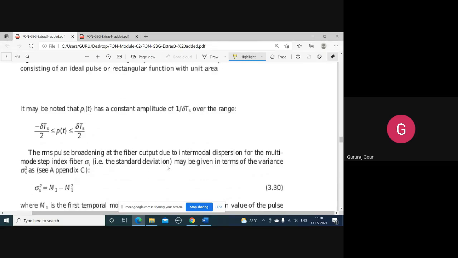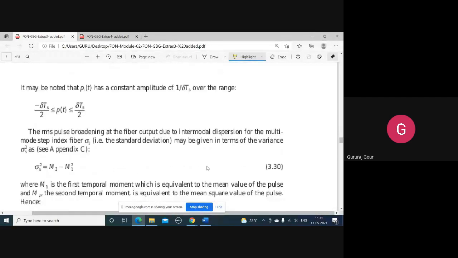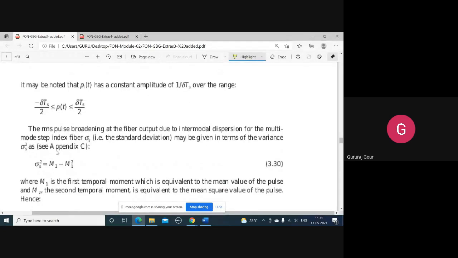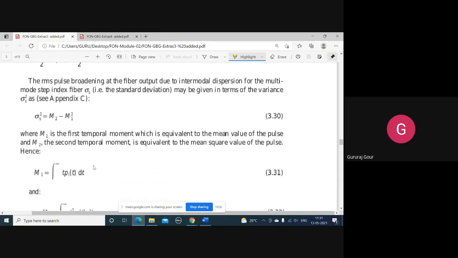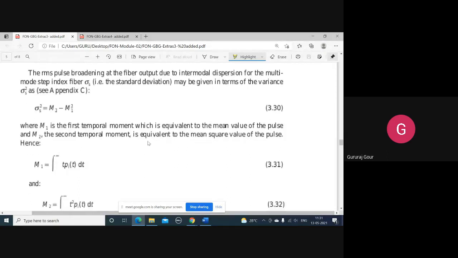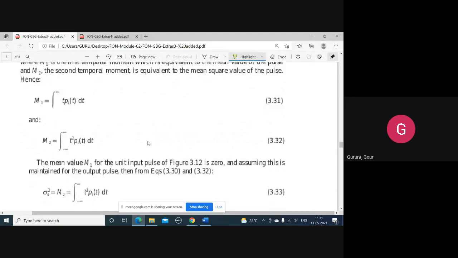The RMS pulse broadening at the fiber output due to intermodal dispersion for the multimode step index fiber, σs, is given in terms of the variance: σs² is given by the difference between the second moment and the first moment squared. These are all statistics. The first moment is the integral of t·p(t) dt. M2 is the second moment, that is the integral of t²·p(t) dt.